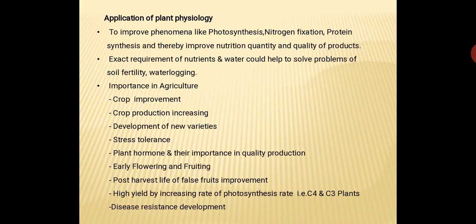All these various types of growth hormones which farmers very commonly use at present are because of the plant physiological knowledge. So physiological knowledge is very important. It is applied for improving the quality and quantity production of the plants.